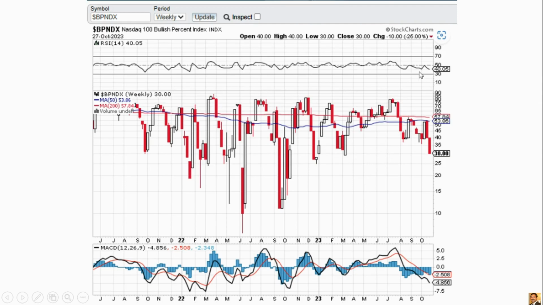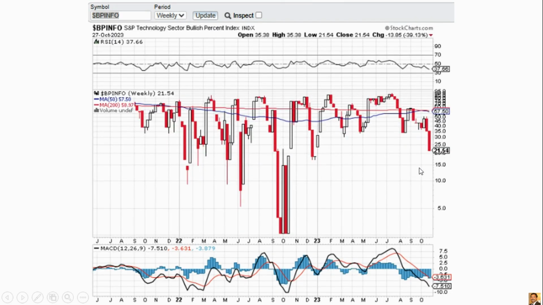And also here the RSI has a positive divergence, so there is a high chance the Nasdaq bounces. And this is the bullish percent of the technology sector. You can clearly see it is very close to December of 2022. So there is a chance to bounce here because of that positive divergence in the RSI.